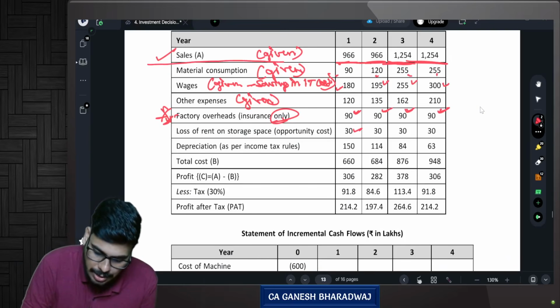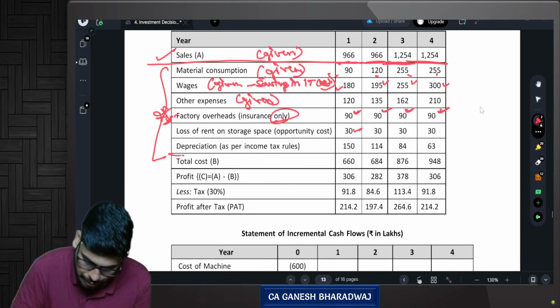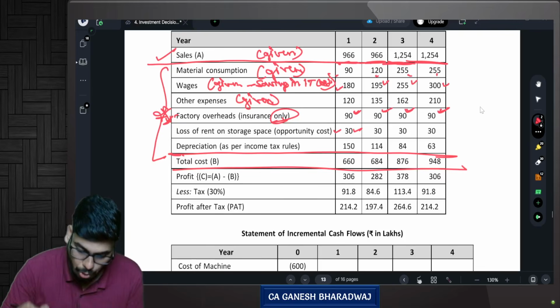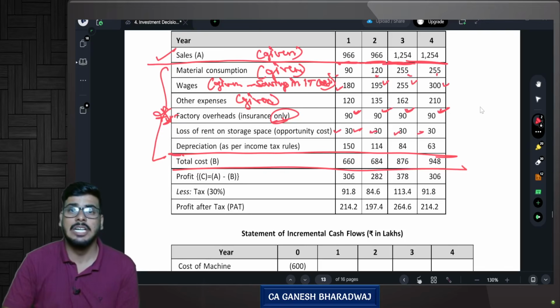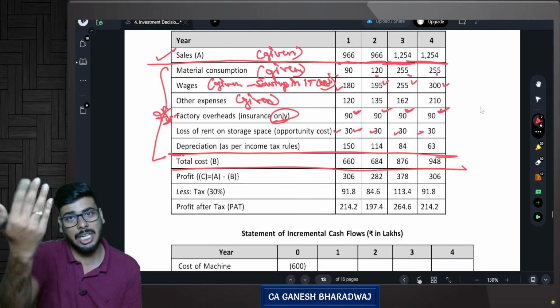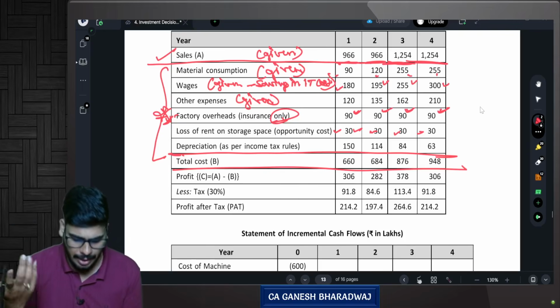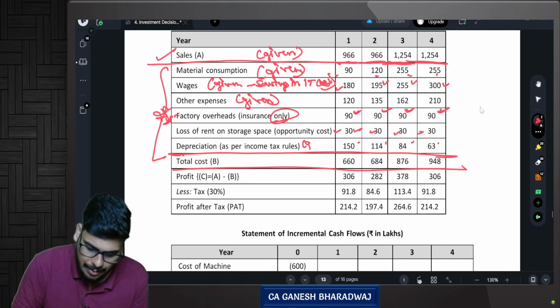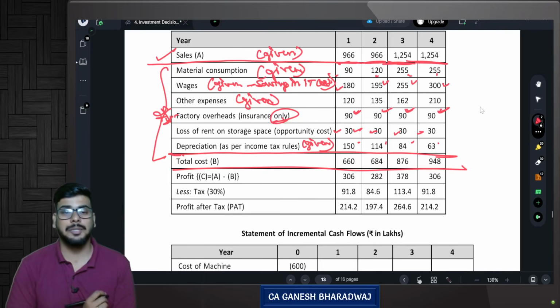Look at this, guys. So this is the sales revenue, right? Here we are computing all the costs and totaling them here. So don't worry about this. This is also a cost. Every year I lose how much? 30 lakhs. So losing money or reduction in cash inflow is treated as a cash outflow. Correct? Then depreciation as per income tax rules: 150, 114, 84 and 63. This data is given in the question. Clear with this, guys?